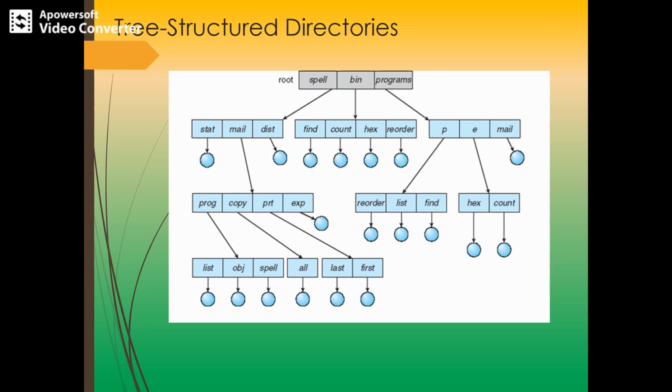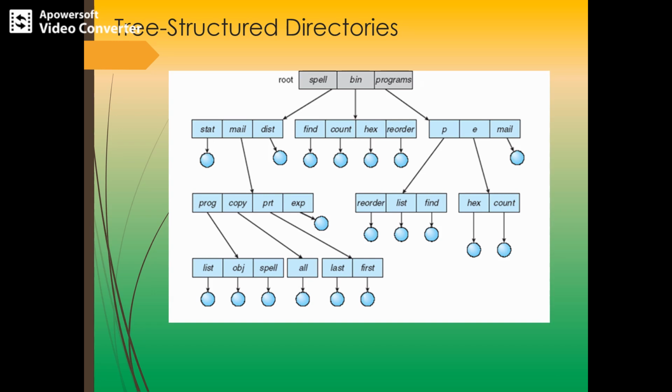Okay, so a directory tree has a root directory, and every file has a unique path name. This path name is a path from the root through all the directories. In the normal case, each user will have a current directory, and the current directory should contain most of the files that are of current interest to the user. And so to talk about the relative path name and absolute path name.